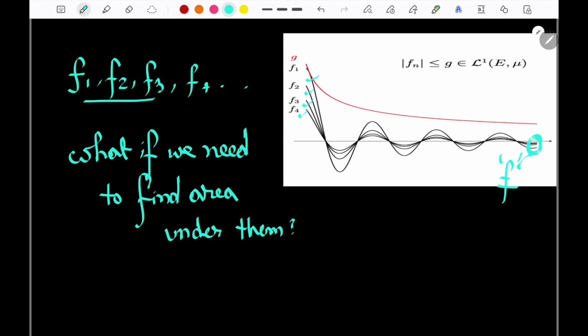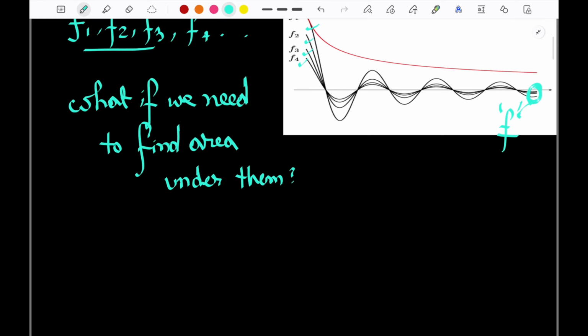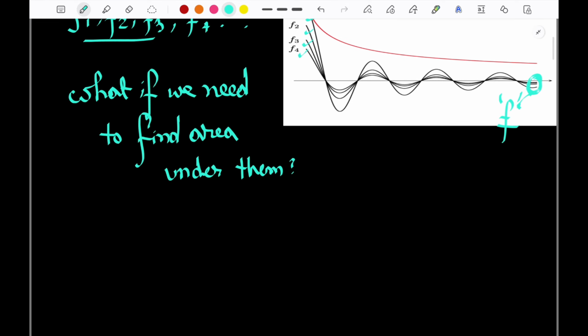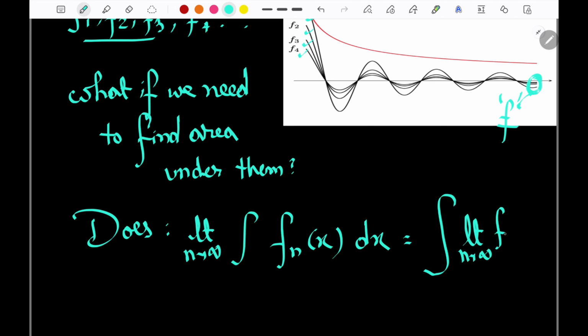So basically see, this area is getting closer to some final target, and if we ask like this, because there can be many functions like this, so I am talking of some n: is the integral of f_n(x) dx with limit n tends to infinity equal to the integral of the limit n tends to infinity of f_n(x) dx?